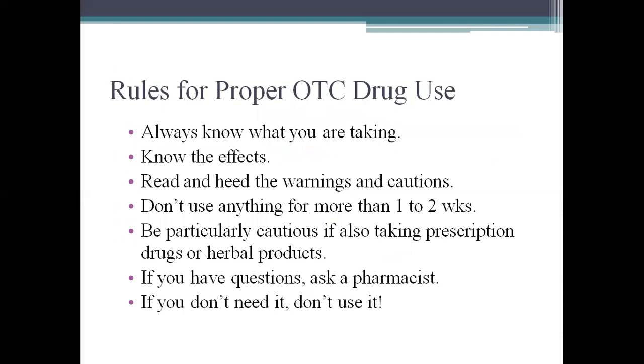Rules for the proper over-the-counter drug usage. Always know what you are taking. Know the effects. Read the warnings and cautions. Don't use anything more than 1 to 2 weeks. Be particularly cautious if you are taking prescription drugs or herbal products. If you have any questions, ask the pharmacist. If you don't need it, don't use it.